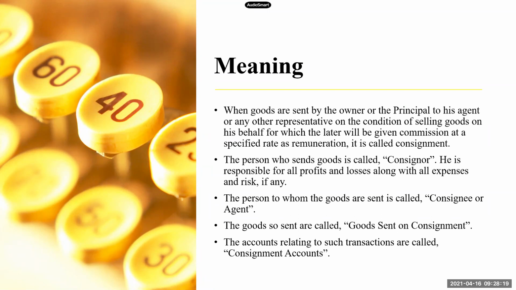So what is consignment? When one person is sending goods to the other person to be sold on his behalf for a commission, it is called consignment. The person who is sending the goods to be sold on his behalf is called the consignor. The person to whom the goods are being sent is called the consignee. And the goods which are being sent between the consignor and the consignee are called the goods sent on consignment. And all the accounts relating to such transactions are called consignment accounts. So I hope everyone is clear with these 5 terms.